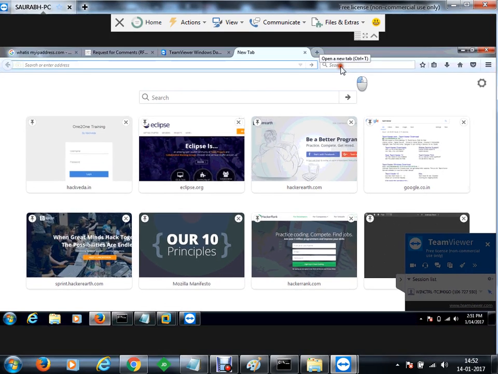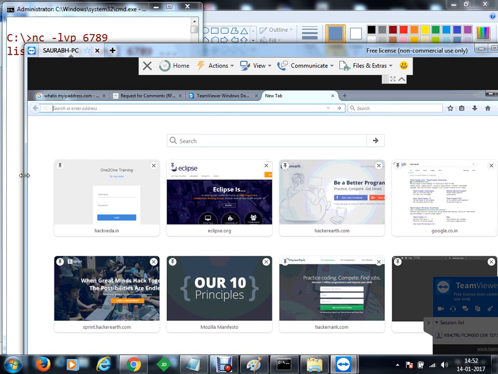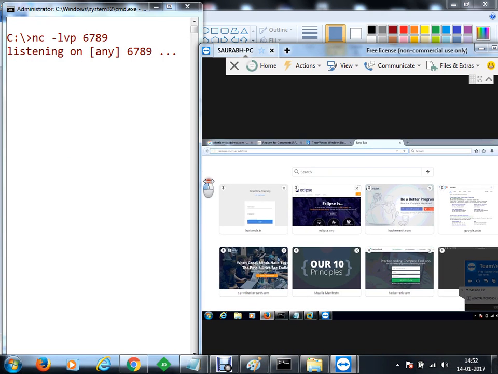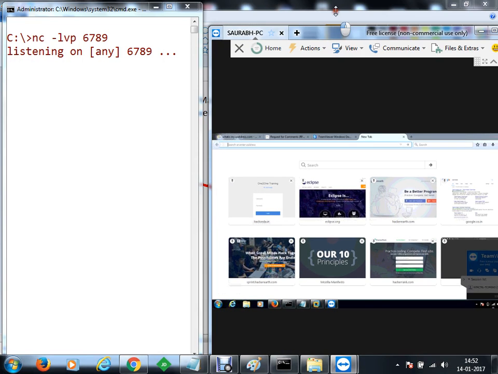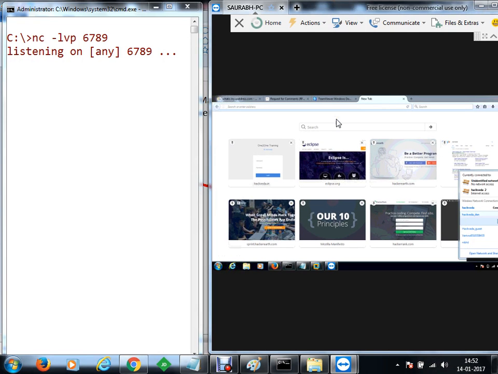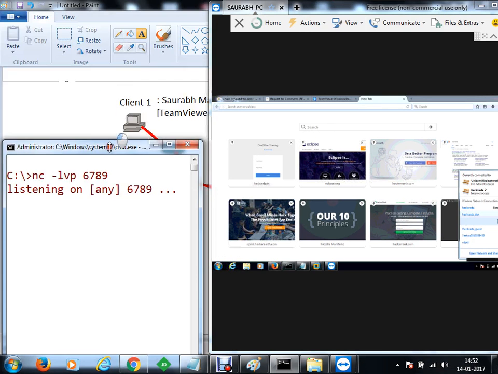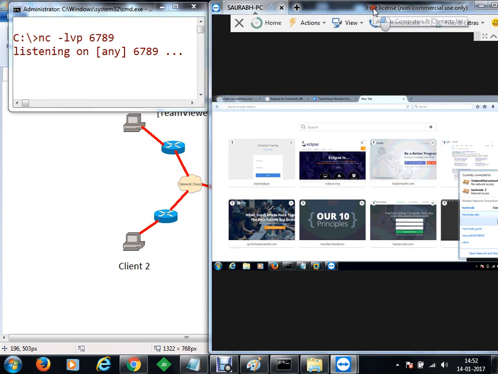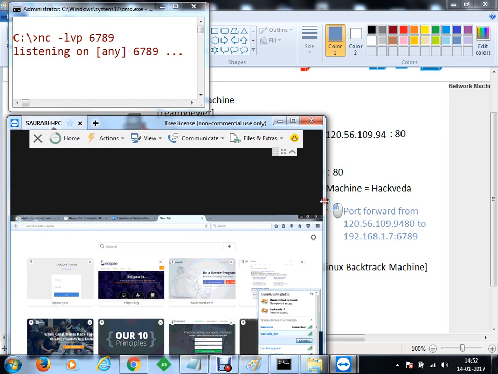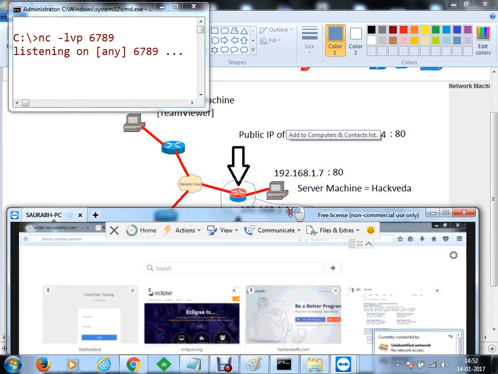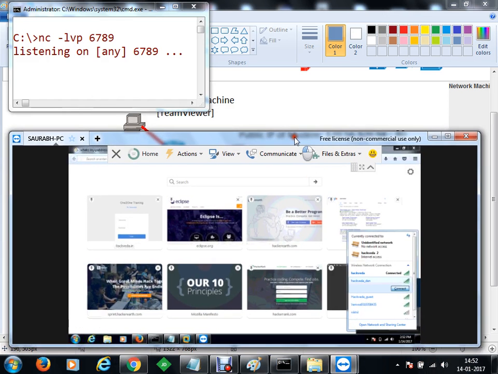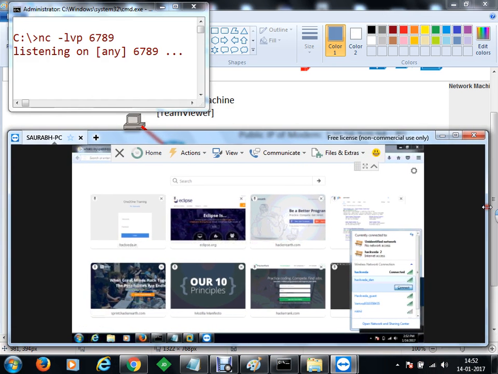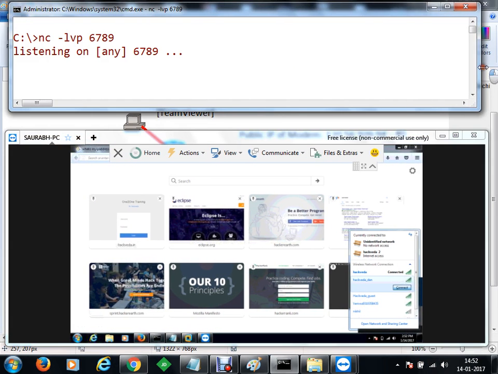Now, Saurabh, you are connected to which network at the moment? You have to change your network connection to some other network because we want to say that it's on a private network. That is fine. No, DEN is not available. You can use any other network. You should have internet on it. So let's say this is the client's PC and this is the server's PC.